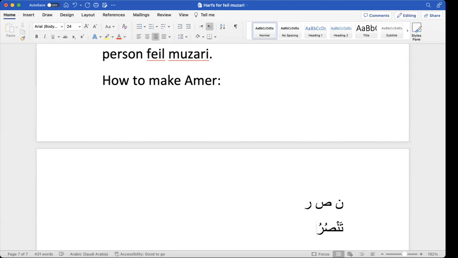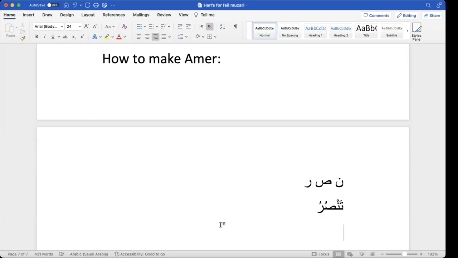So what are the methods actually? What you are going to do is you will remove this ta from the beginning, and you will put jazm on ra. That means the dhamma will go and you will put jazm at the end. Okay. So let's do the first. So steps, I can write steps.